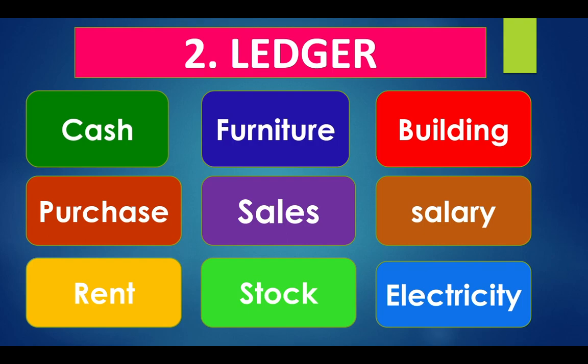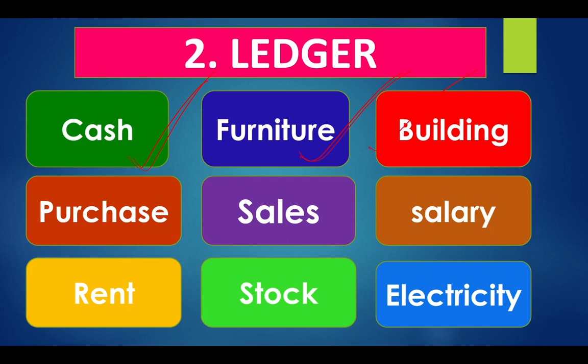Next, ledger. Ledger means all the transactions which we entered in the journal, we will transfer into the ledger. This process is called posting. In the journal, all the transactions are entered immediately. In the ledger, they are classifying the transactions with the same type of transactions. For example, all cash transactions go to cash ledger or cash account. All the furniture transactions, like purchase or selling of furniture.